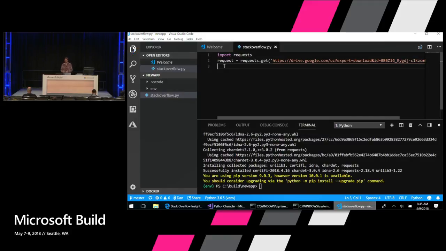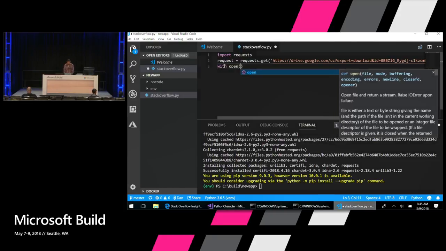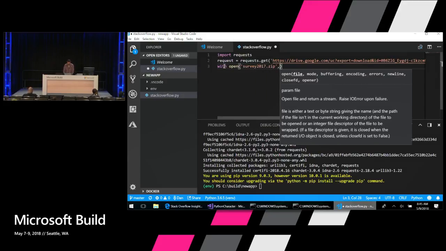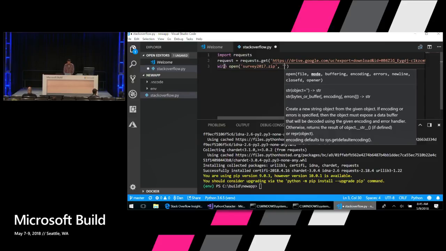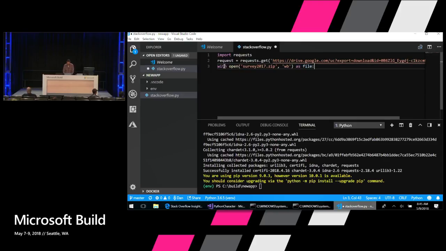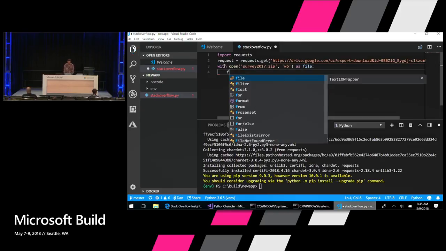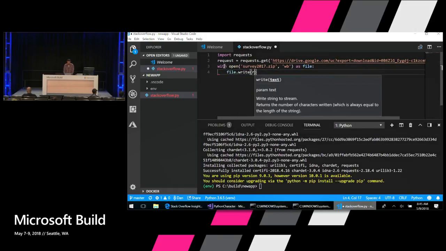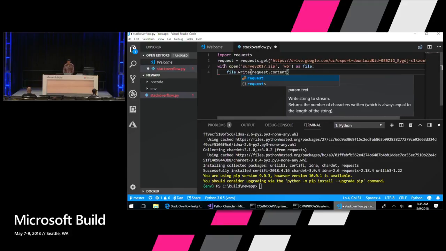And now I need to save the file. So Python's got a really nice file API. And to save the file, I can just type with open survey 2017.zip. So I'm opening a file called survey 2017.zip, and I'm going to open it for write as a binary. And we'll just say as file. And the reason I'm using this with syntax is as soon as I get out of this with block, it'll close that file automatically for me so it's not left open. And I'm going to say file.write request.content.